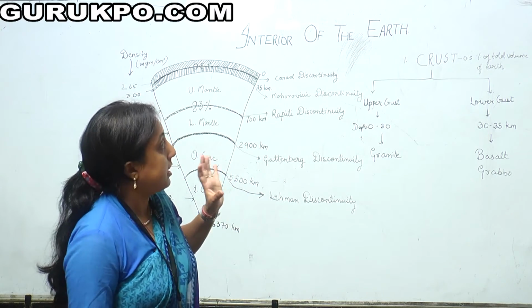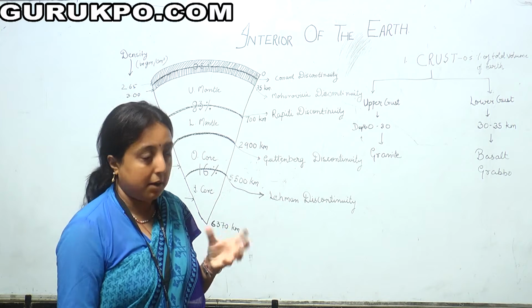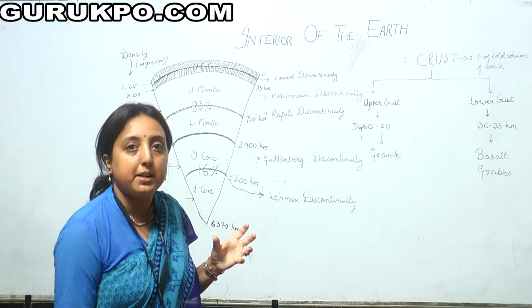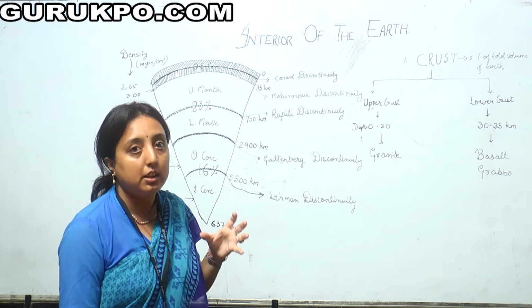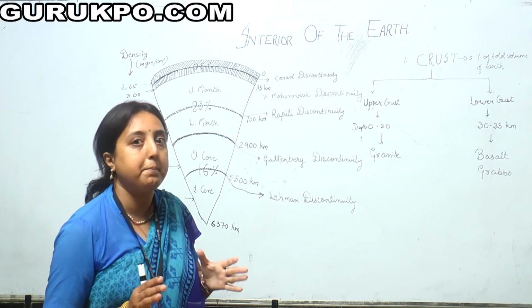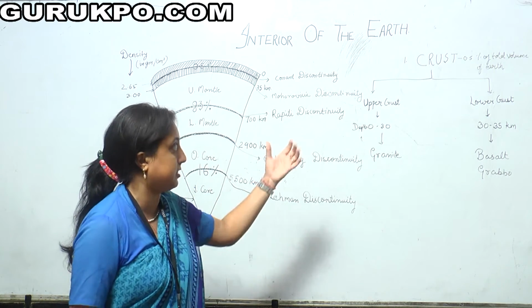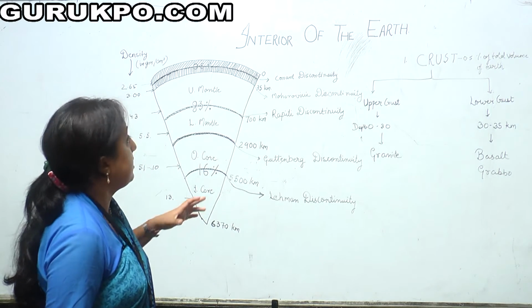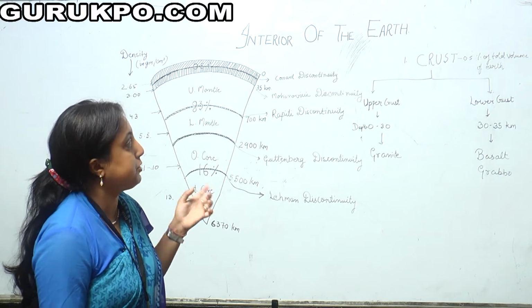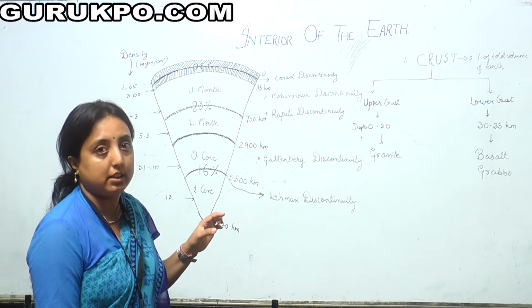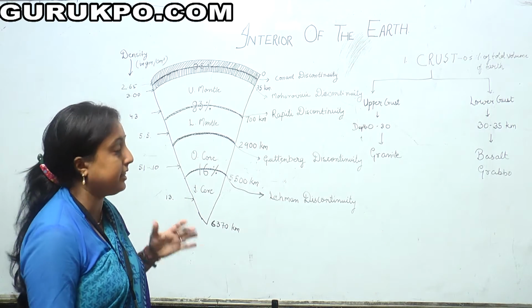Crust in total comprises only 0.5% of the total volume of the earth. There is a discontinuity between the upper crust and the lower crust because there is a change in density.